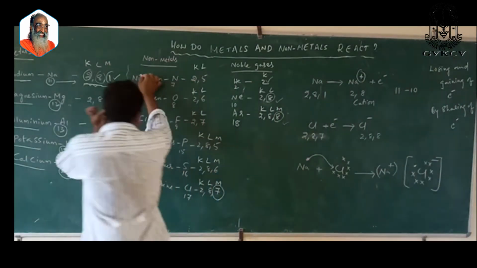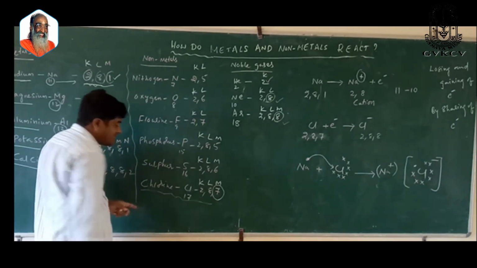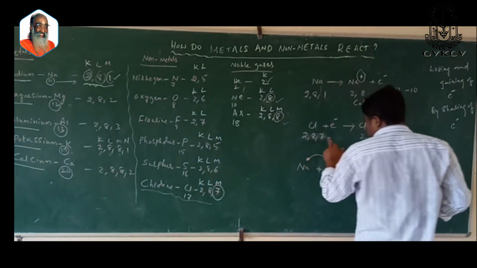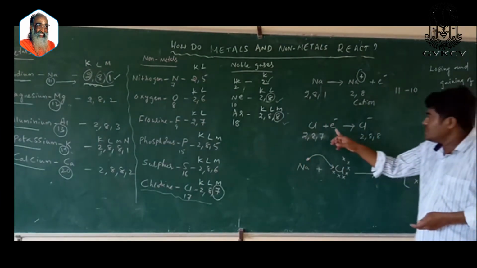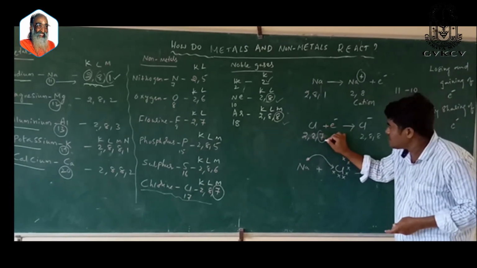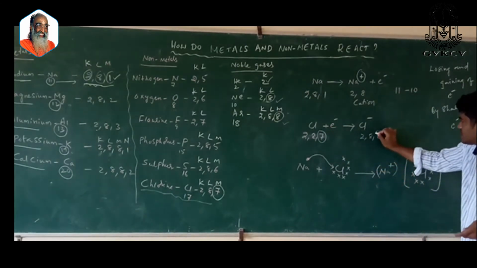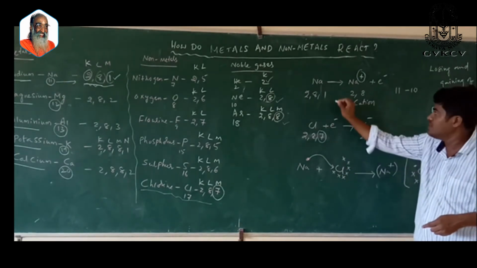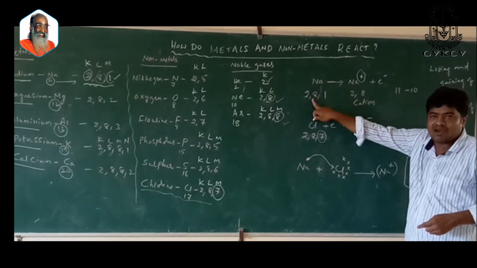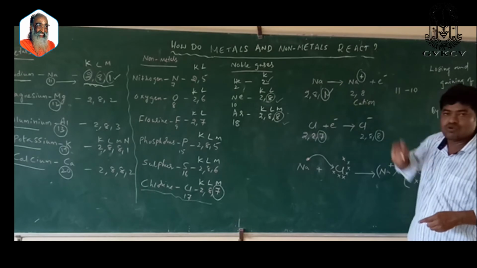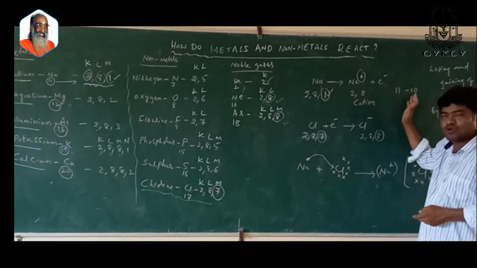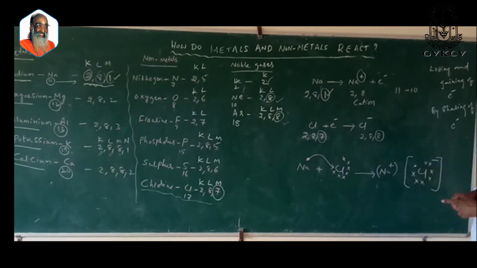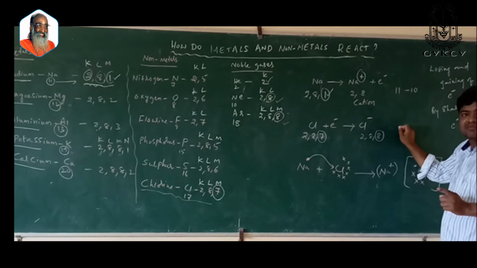Several examples are discussed, but we will strictly confine to chlorine, whose atomic number is 17. Chlorine's electronic configuration is 2,8,7. It needs 1 electron to attain an octet. If this 7 has to become 8, it needs to gain 1 electron. If sodium has to attain an octet, it needs to lose this electron. Losing an electron you show on your right hand side, gaining an electron you show on your left hand side.